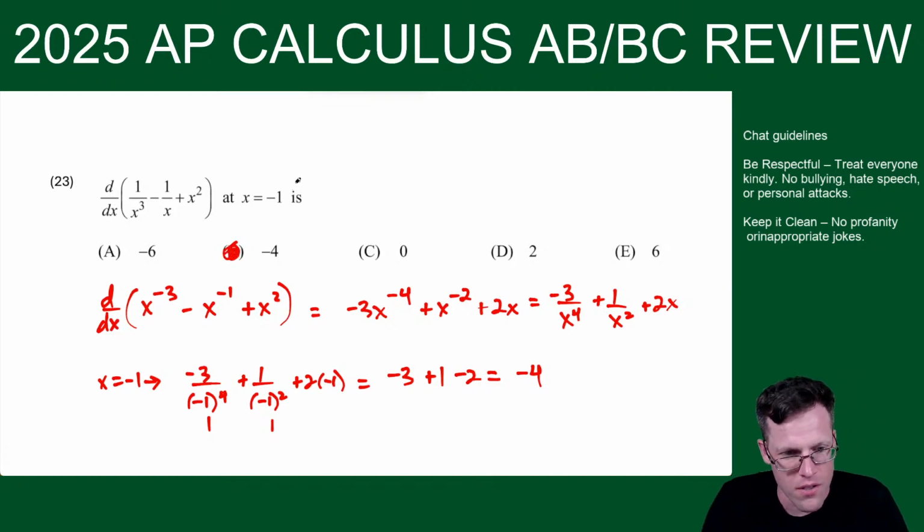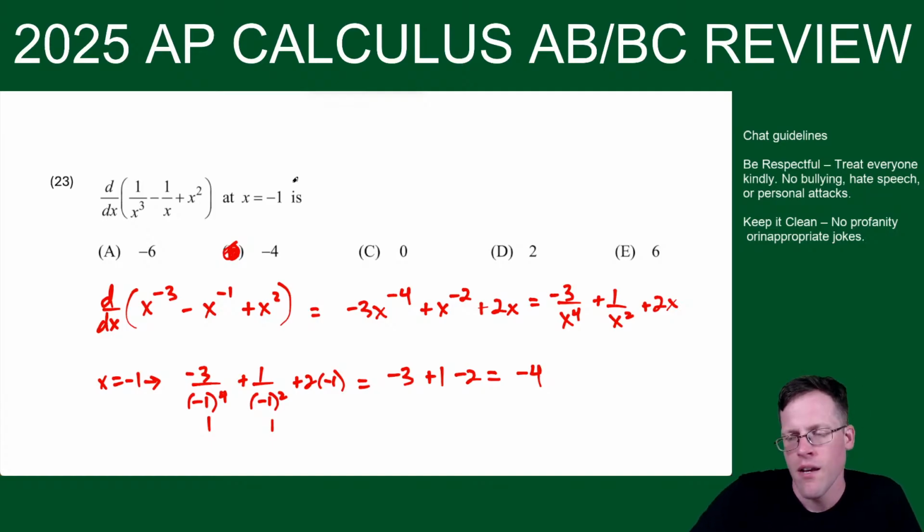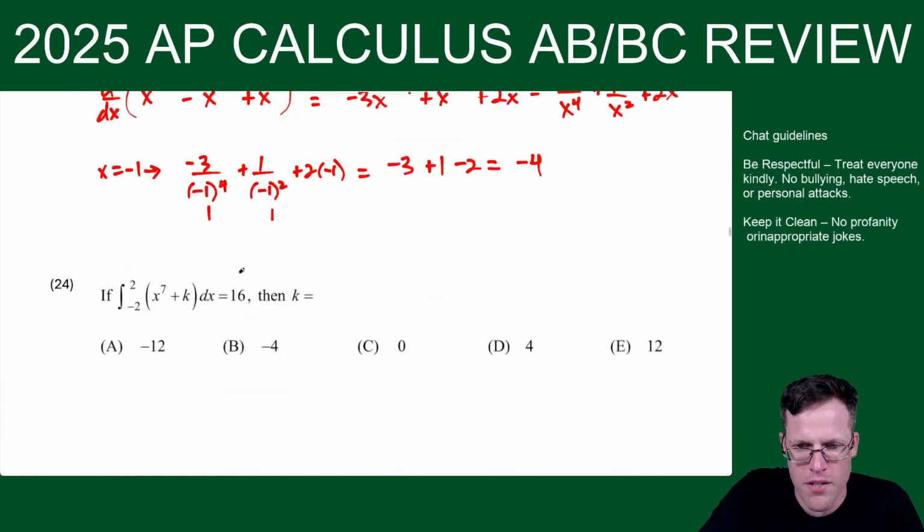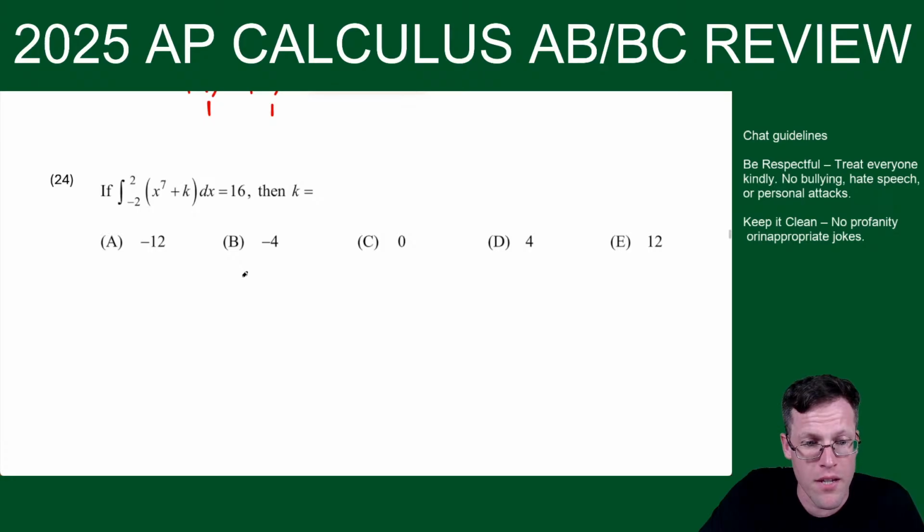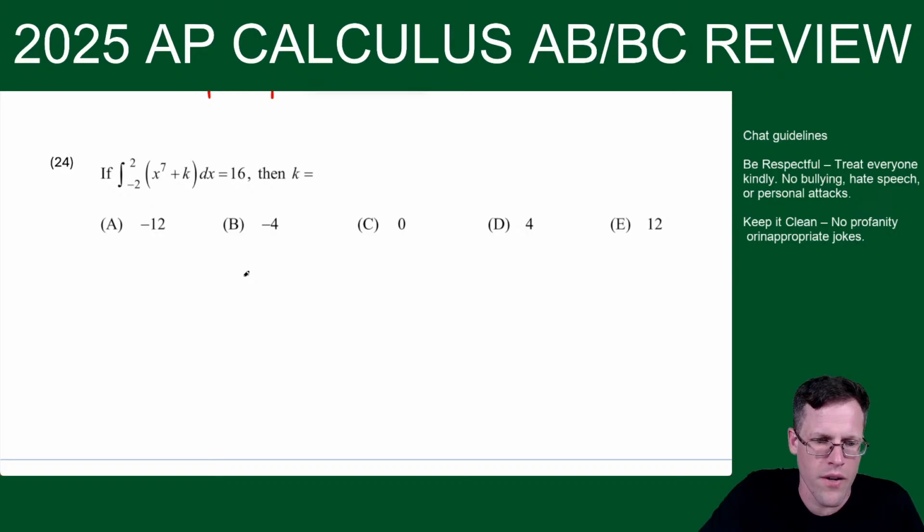Bro, I'm cooked. No. Just hang in there. It's normal to be anxious, but learn what you can from now to the end. 30 out of 45 multiple choice is pretty solid. Times 1.2 gives you a 36. Like you're already passing around that score. So like, yeah, 30 out of 45 is solid. All right, 28 out of 45. You're in a good position to do well on Monday.